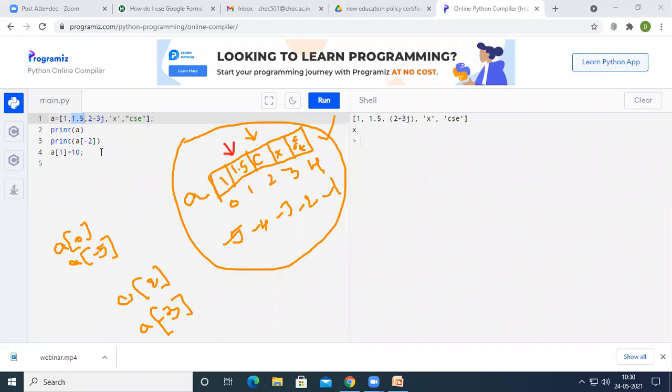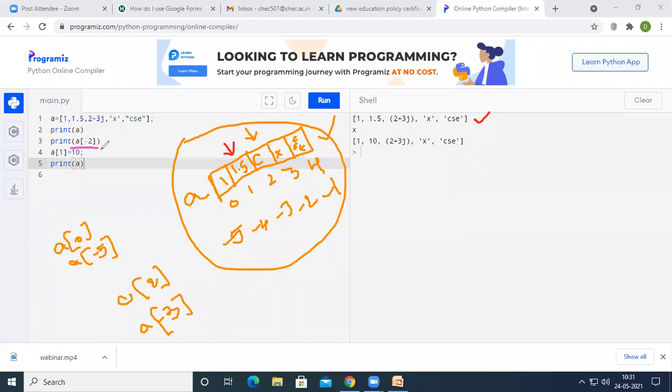So see here, after writing A of 1 equal to 10, again I want to print the entire list. Just I have written print A, and if I run the code, you can see here the first print statement has printed 1, 1.5, 2.3j, X, and CSC. The second print statement has printed X because we tried to print the value at A of -2.